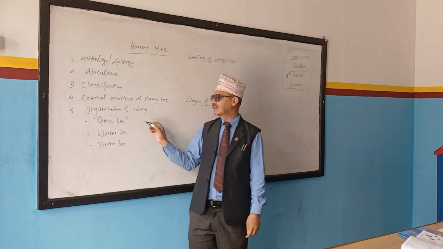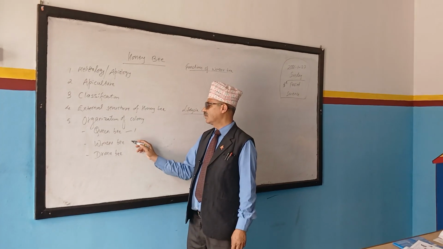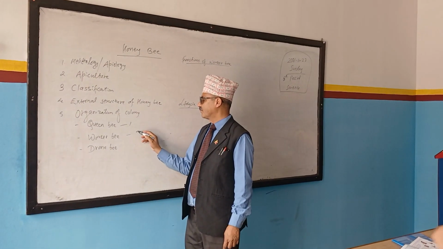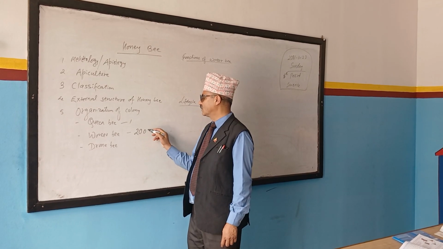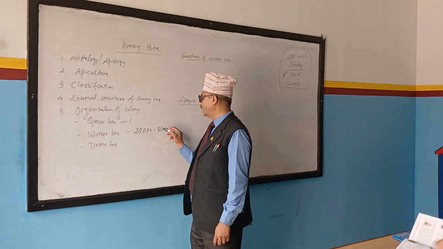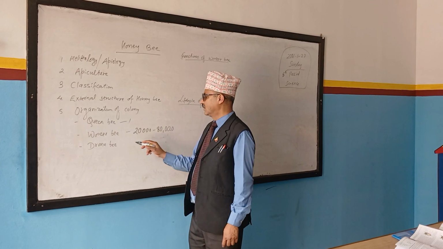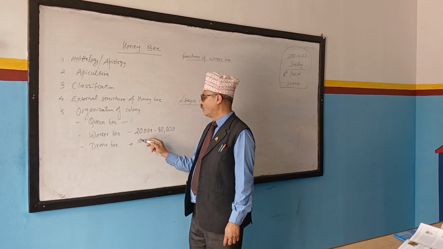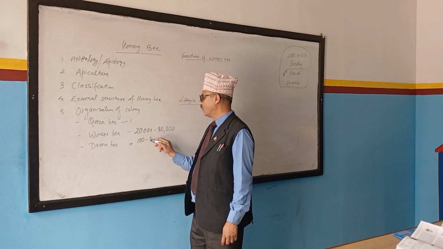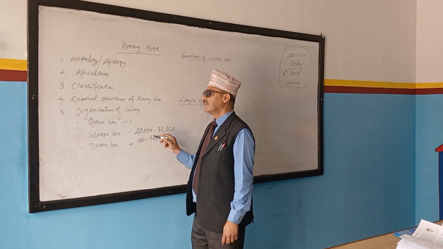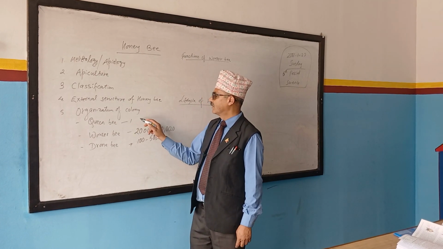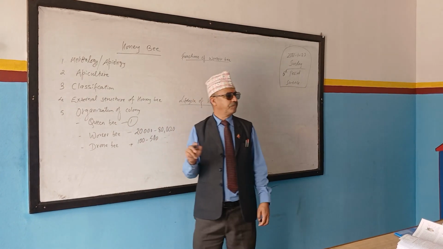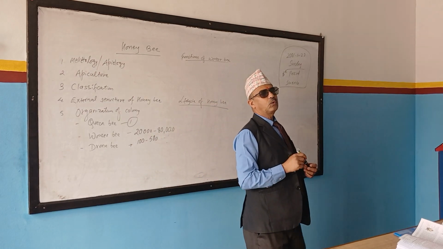How many queen bees are there? One. Worker bees, many: 20,000 to 80,000. Drone bees, 100 to 500. The number may differ. Actually, sometimes what may happen? Another queen bee is produced.